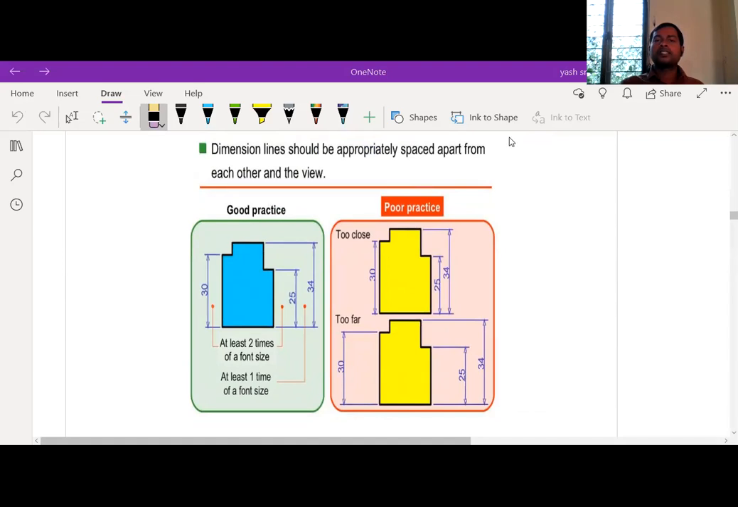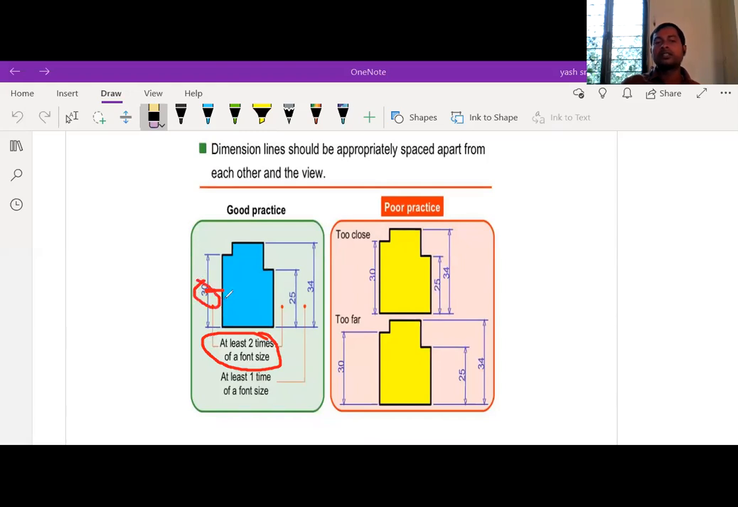So these are all examples I'm giving. Here the extension line should not touch the actual line, because if you don't touch it, you can recognize easily this is up to 30 mm. So the gap from the dimension line to the actual line must be at least two times the font size.